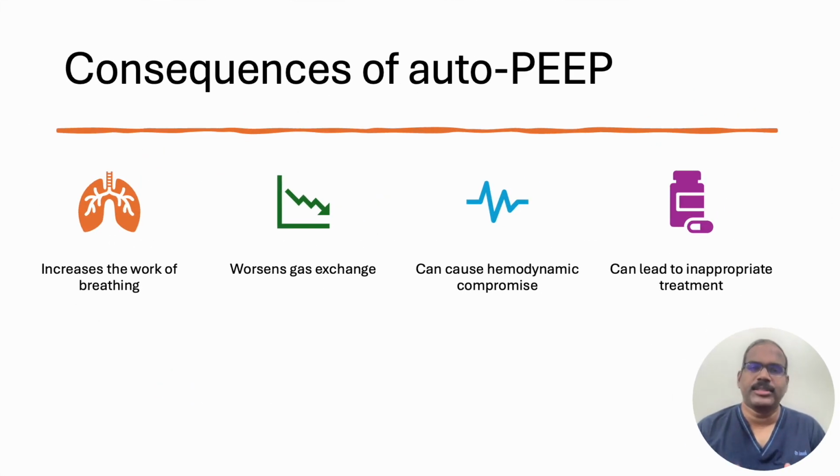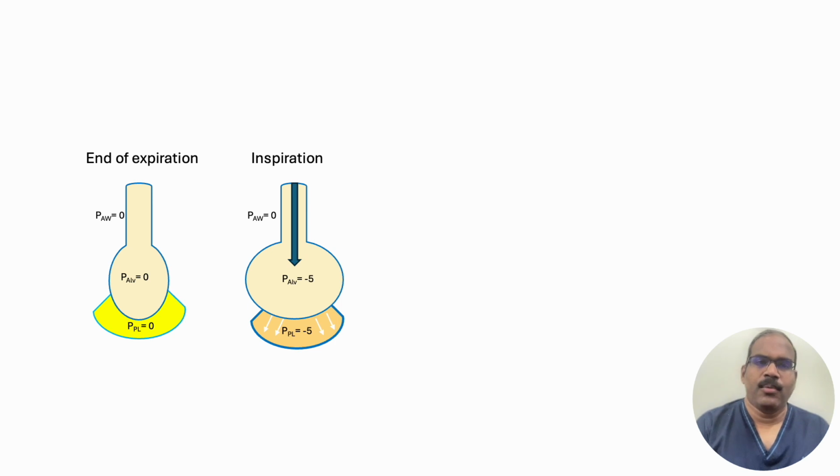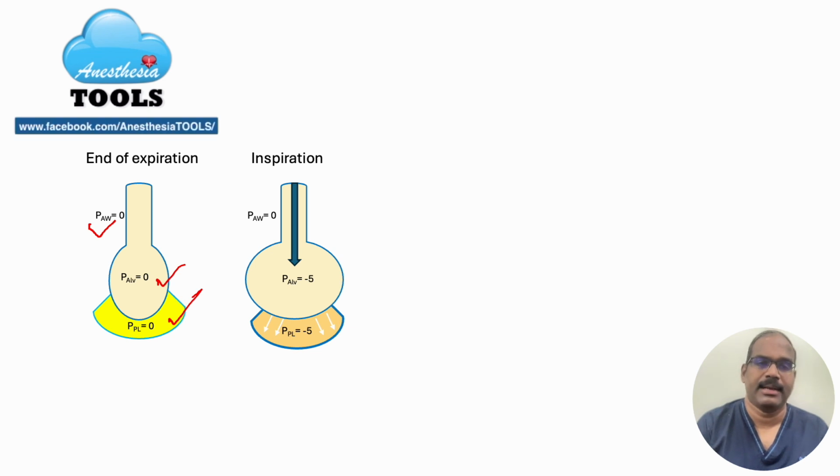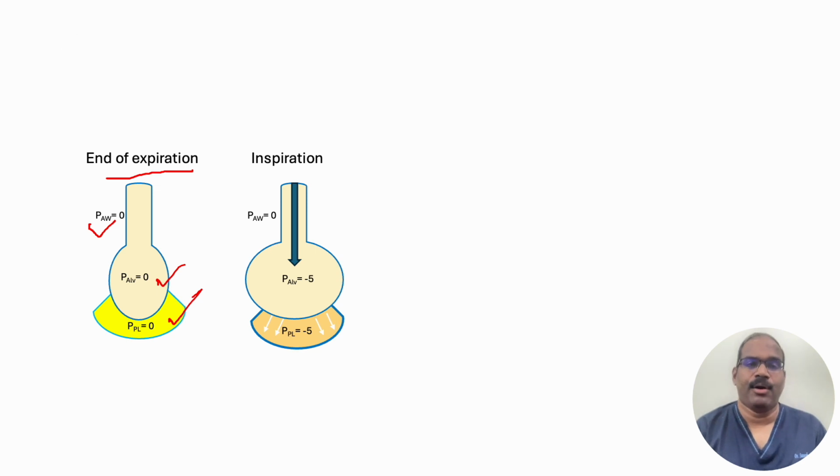Let us see the consequences of AutoPEEP. Why are you worried about intrinsic PEEP? The first and foremost thing is increase in the work of breathing, which we will see in detail. Now have a close look at this diagram with baseline alveolar pressure, the pleural pressure and the airway pressure all at zero level or the atmospheric pressure level at the end of expiration. I am talking about a normal breathing, normal patient.